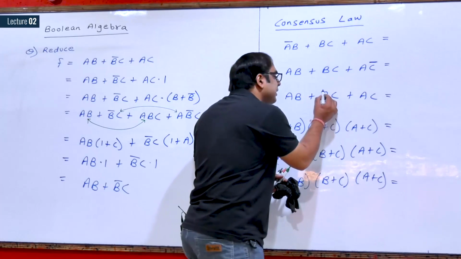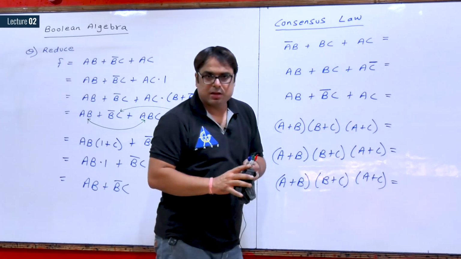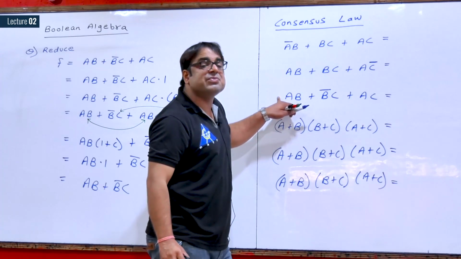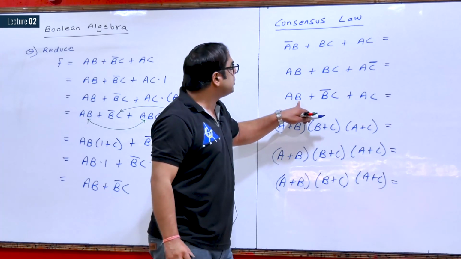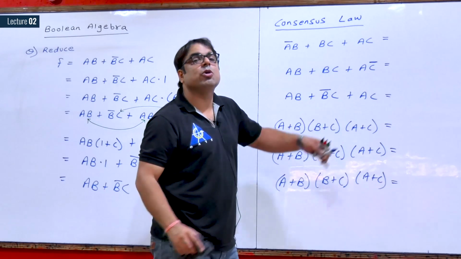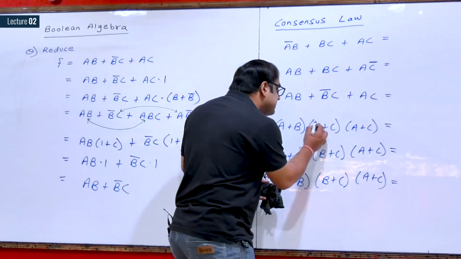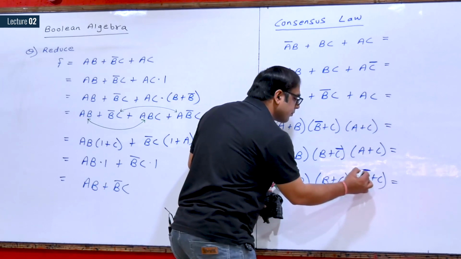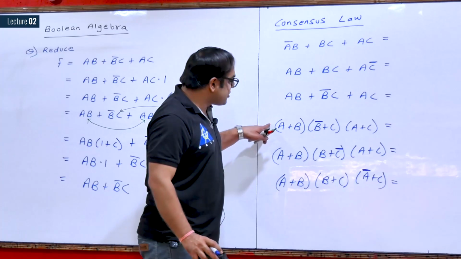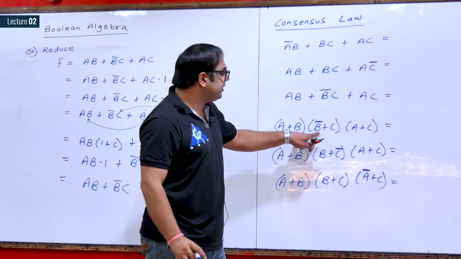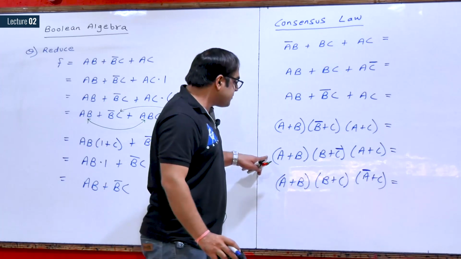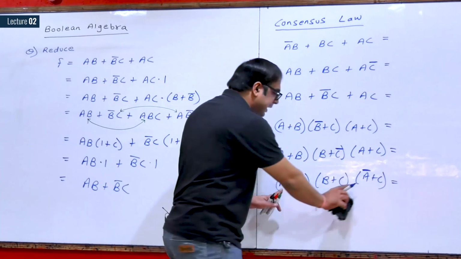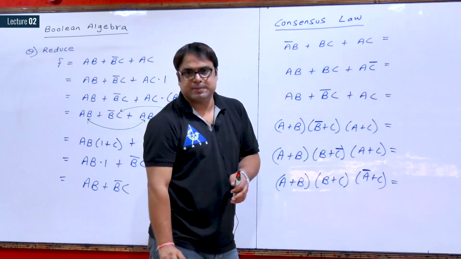In the same way, let's say you have this one. Now which variable is present in both formats is variable B. B is present in normal form and also in complement form. Same concept with this term. In this expression, B is present in both the formats. In this expression, C is present in both the formats. In this expression, A is present in both the formats.